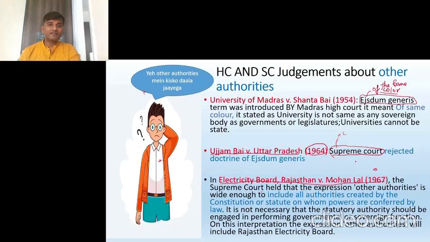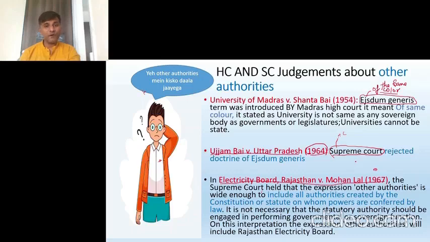And the Supreme Court also said that it is not necessary that a statutory authority that we are talking about should be engaged in performing any governmental sovereign function. Governmental sovereign function means, what is the function of government? The basic function is to govern people, to make any schemes that are beneficial for people, for governing the people. This is a sovereign body and it performs sovereign functions.